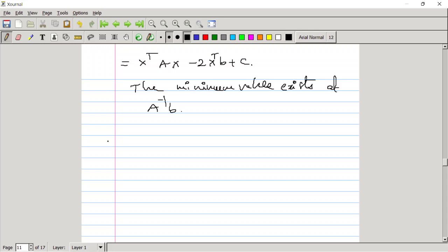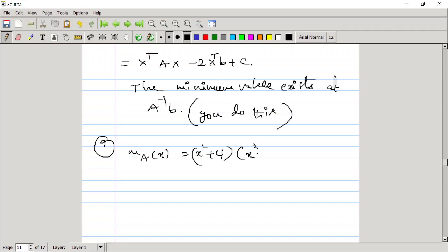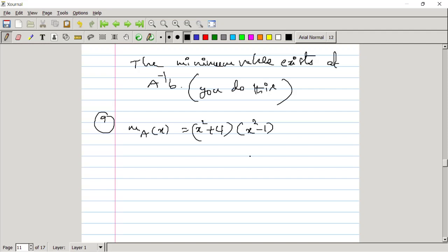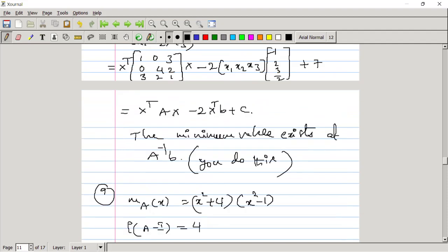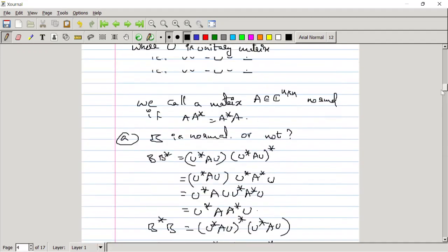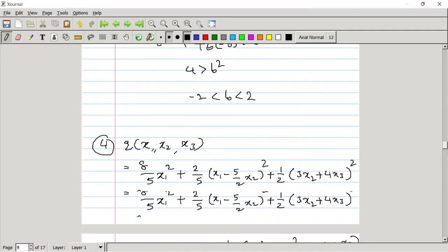Okay, we'll do this, the ninth problem. The minimal polynomial M_A of x is given as x square plus 4 into x square minus 1. It is of degree 4, that you can check, and one more condition given is that the rank of A minus I is equal to 4.